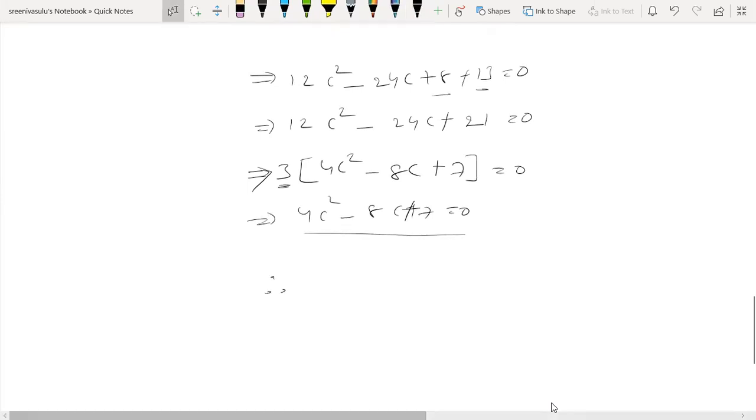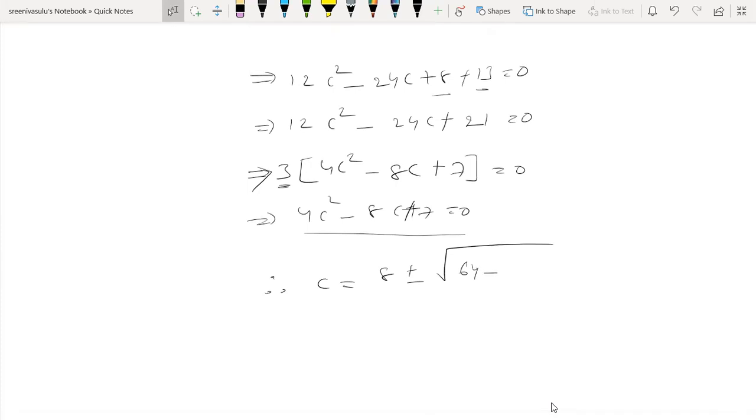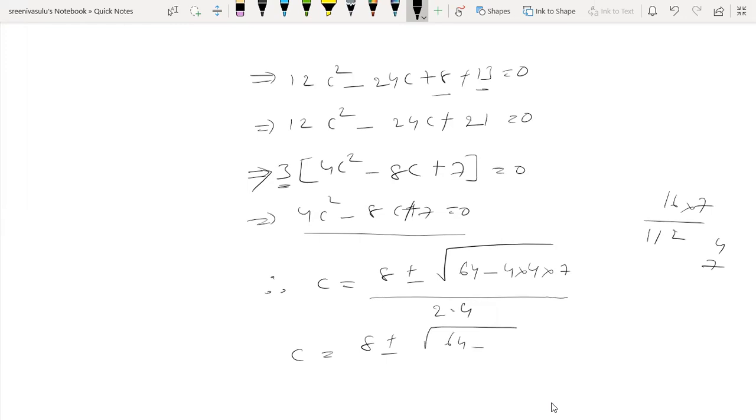The roots are c equal to minus b plus or minus square root of b square minus 4ac by 2 into a. c equal to 8 plus or minus, then 64 minus...